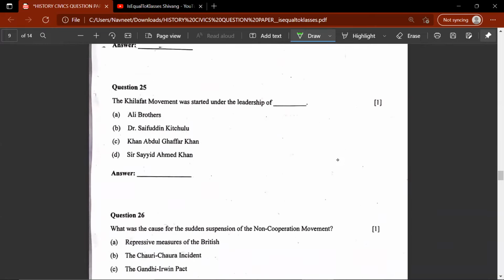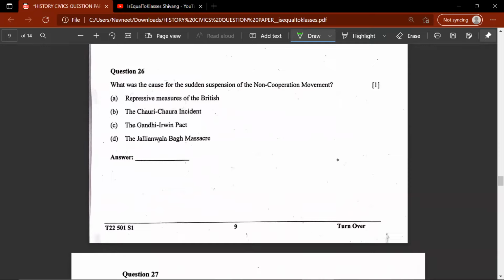Moving on to the 25th question. The Khilafat movement was started under the leadership of the Ali brothers, Muhammad Ali and Shaukat Ali. 26th question. What was the cause of the sudden suspension of the non-cooperation movement? Of course, this would be Chauri Chaura incident.